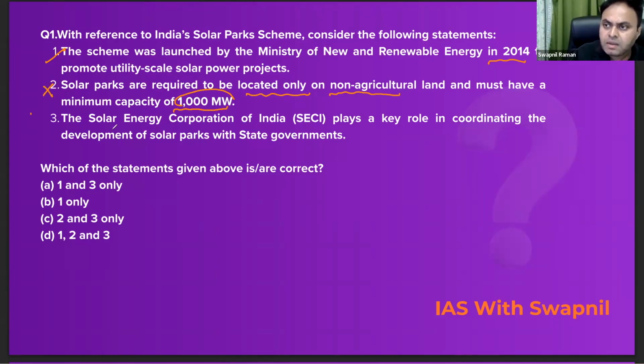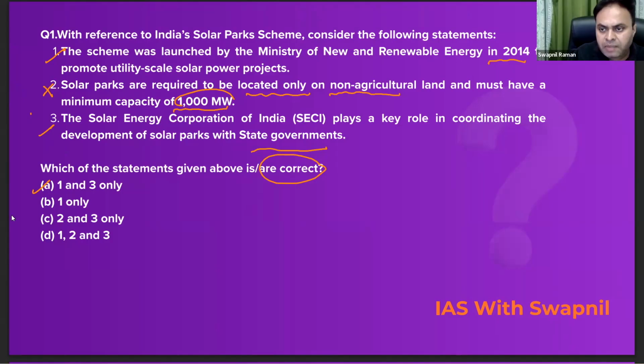Look at the third statement. The Solar Energy Corporation of India plays a key role in coordinating the development of solar parks with the state governments. This is absolutely correct. So the question is, which of these statements given above are correct? So correct answer would be only 1 and 3. So A for Ahmedabad would be the correct answer.